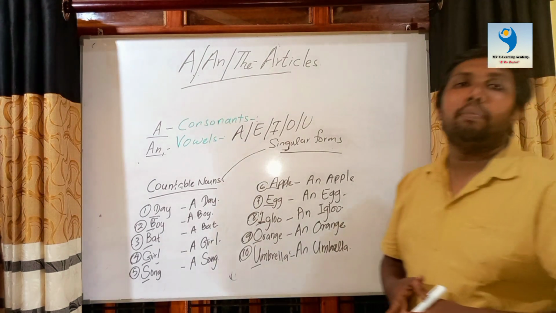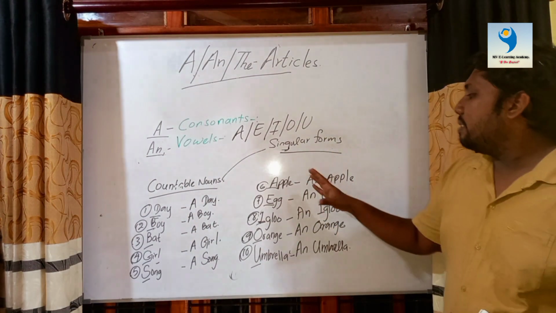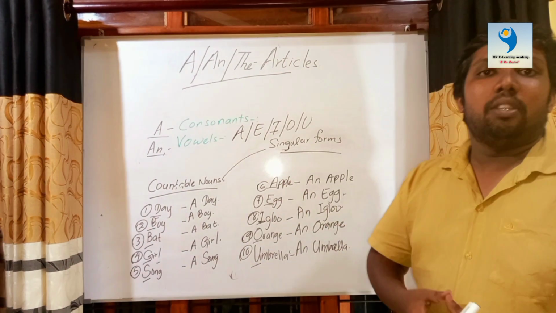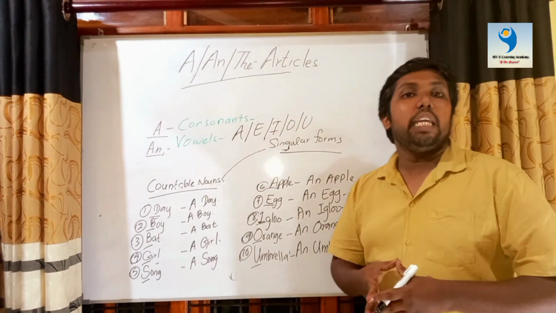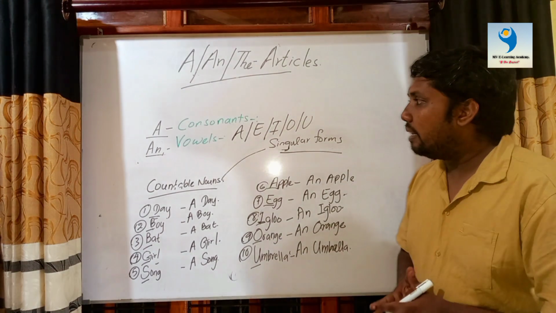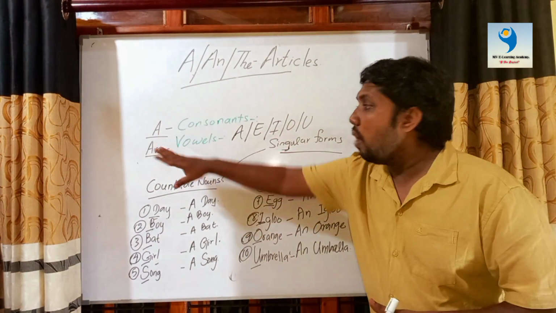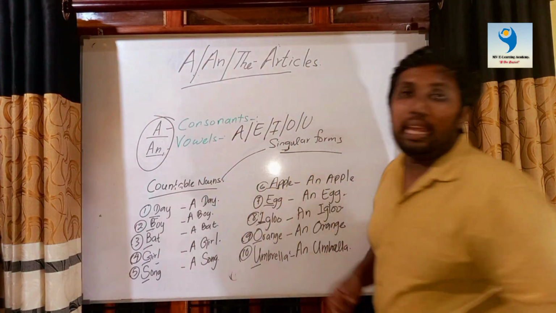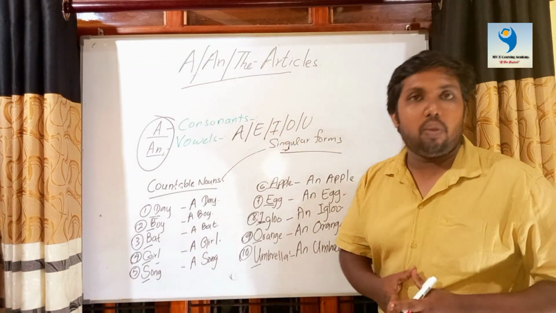So I would like to remind you all, these countable nouns should be in singular form to use the article a or an. We are not using articles a or an with any plural forms or any uncountable noun. I hope all of you got a brief idea regarding these articles.